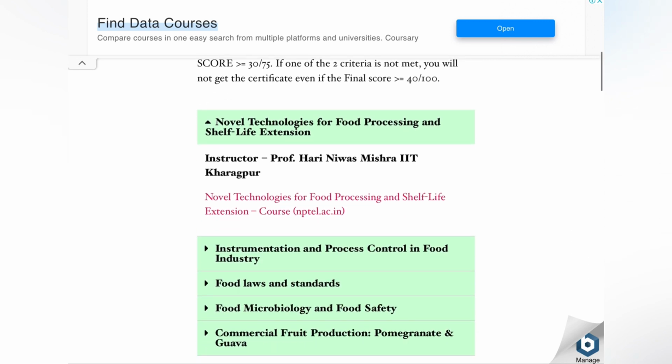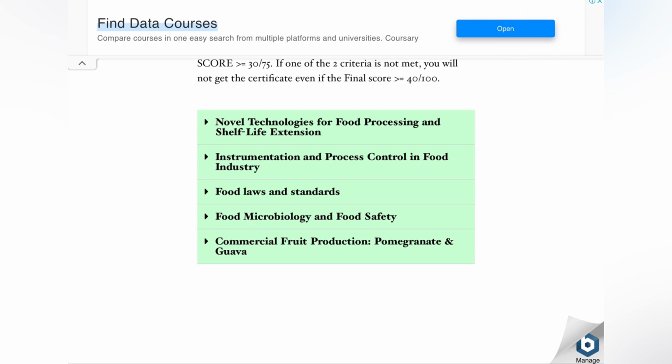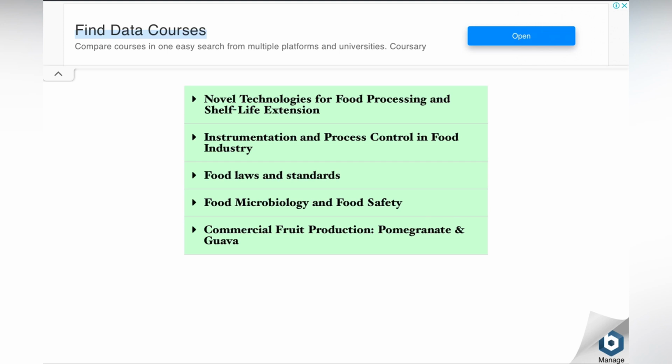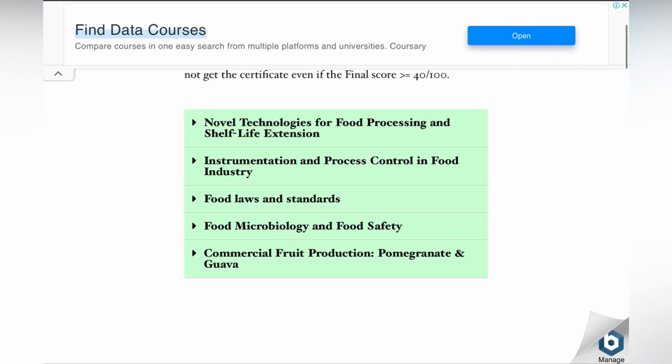So basically for food technology, there are 5 courses. First is novel technologies for food processing and shelf life extension. Second is instrumentation and process control in food industry. Third is food laws and standards. Fourth is food microbiology and food safety. And the fifth one is commercial fruit production, pomegranate and guava. So you can enroll for any of these courses.